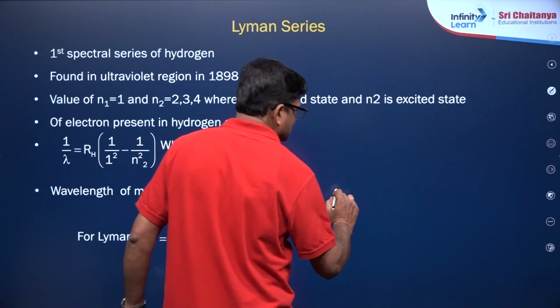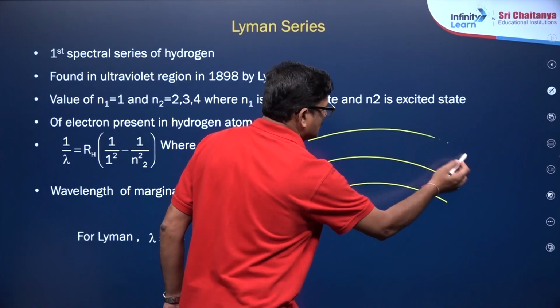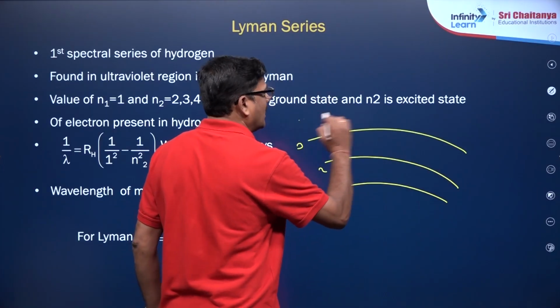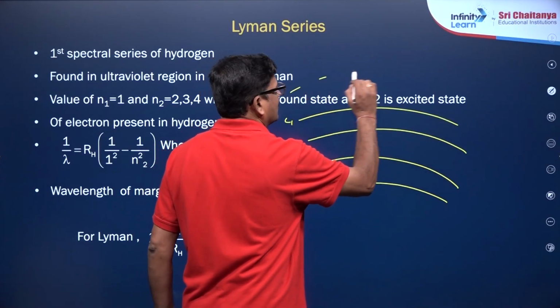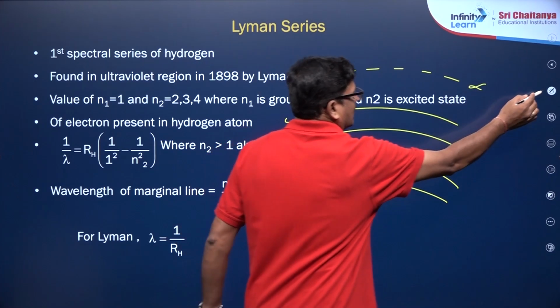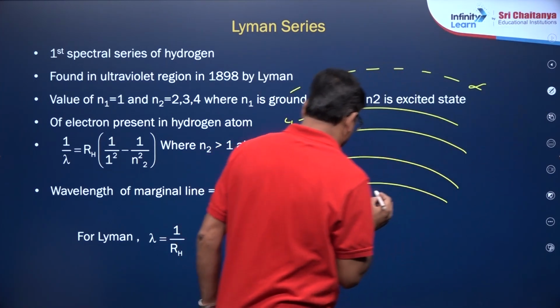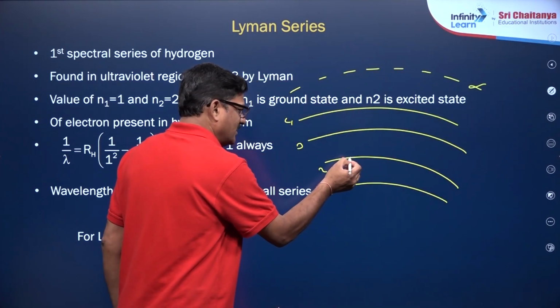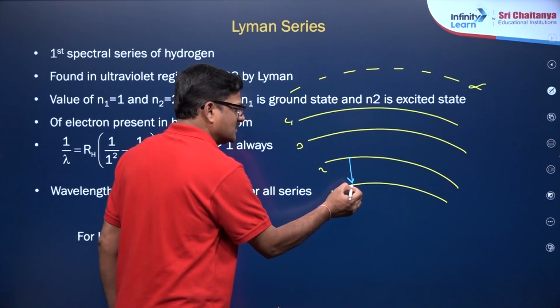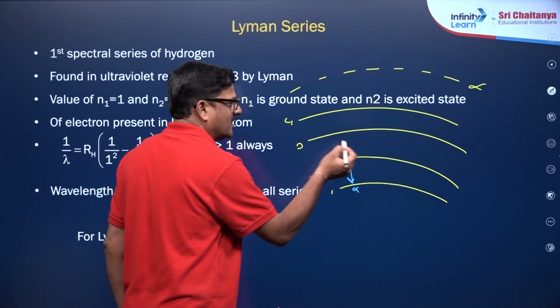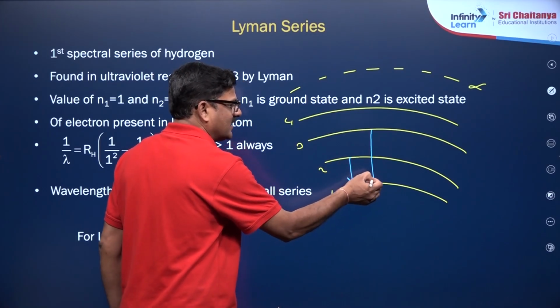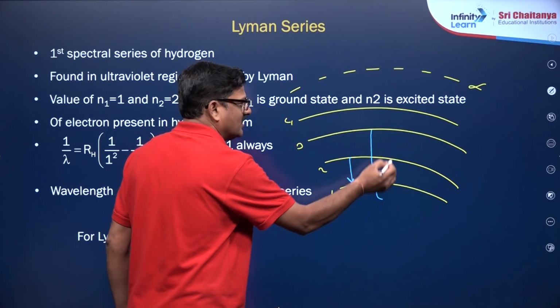So what is Lyman series? So this is 1, 2, 3, and it is going to be 4, and it is going to be infinity. If the electron is jumping from anywhere to n is equal to 1, this is the first spectral line, alpha line, and this is the second possible line, that is called beta line.